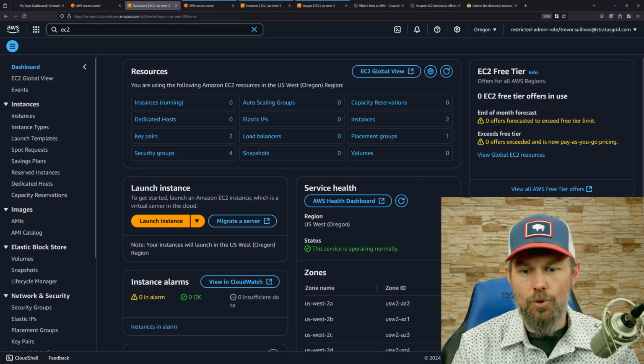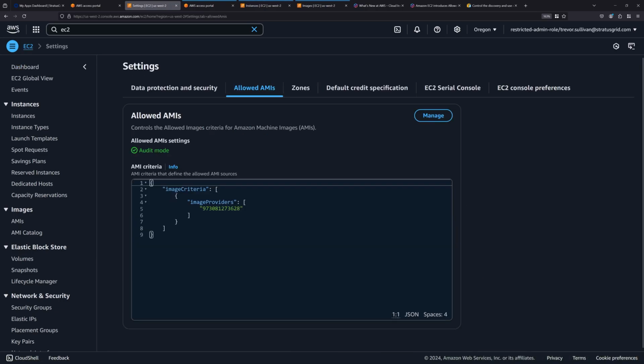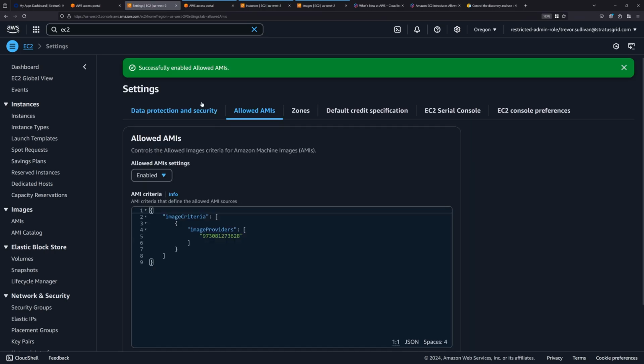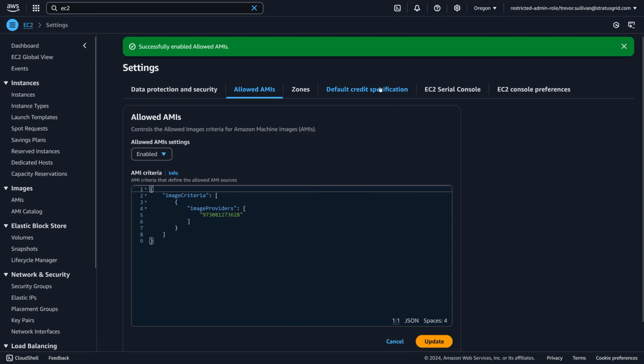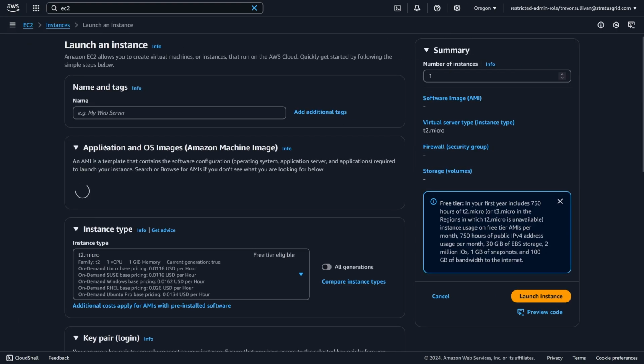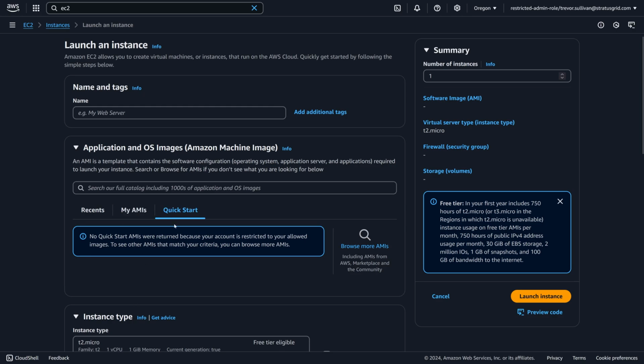So over in the dashboard view here, we're going to go ahead and select allowed AMIs again. We're going to say manage, we're going to do enabled and click update. Okay, so now we're in the enforcement mode. Of course, this is a development environment, so I'm not too worried about breaking anybody else at this time of the evening. And so if we come back to instances right here and say launch instance, check out what happens when this loads. So now on this quick start tab that's typically enabled by default, it says no quick start AMIs were returned because your account is restricted to your allowed images.